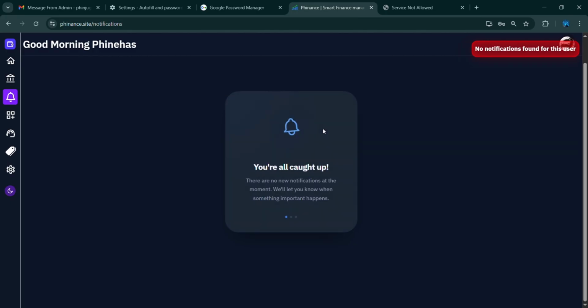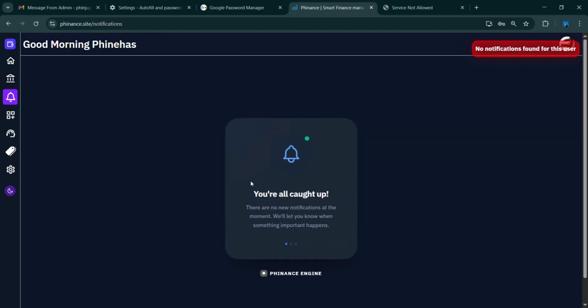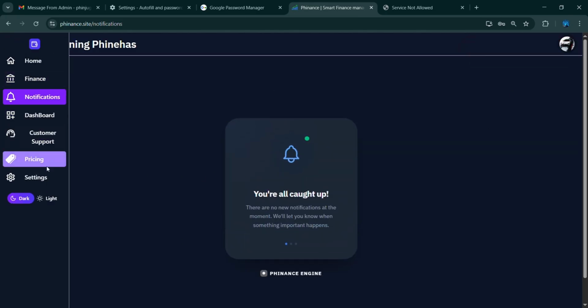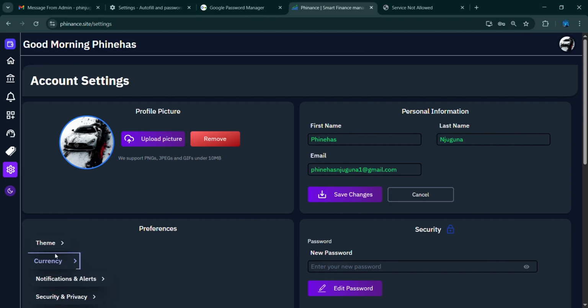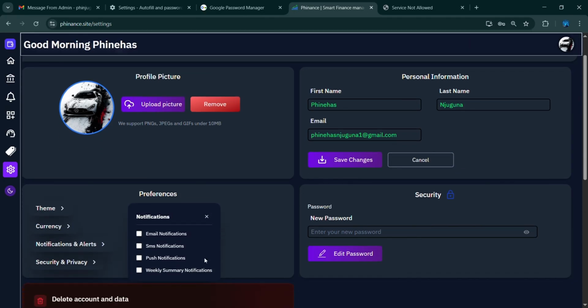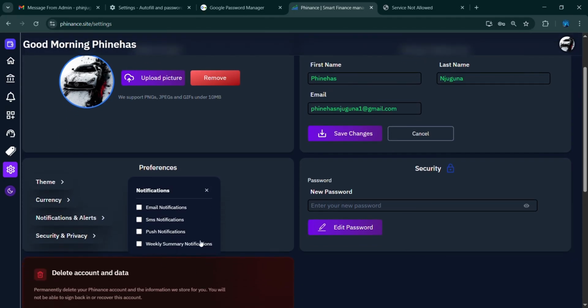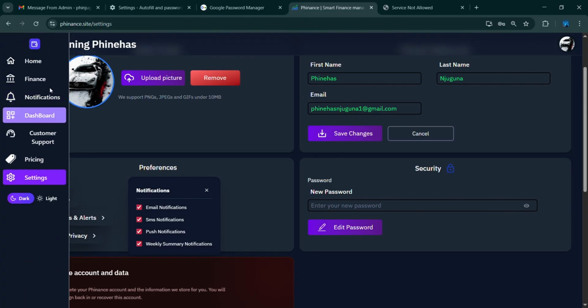For now, we don't have any notifications, so we're seeing that you're all caught up. So notifications, weekly summary. This is a weekly summary report of exactly how your expenses are. You can select that you want to click. For now I had not selected any, so maybe you want all of them, and you'll get the notifications.